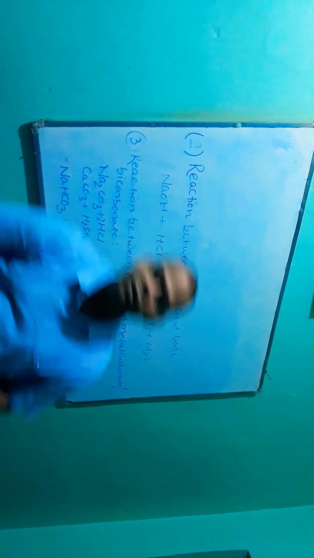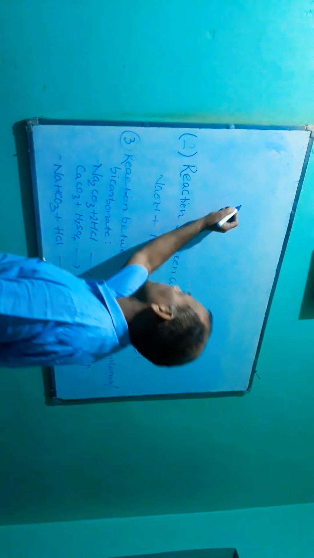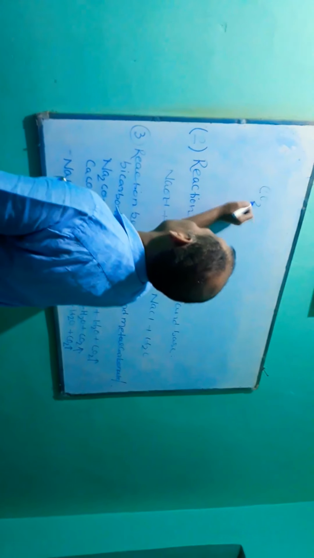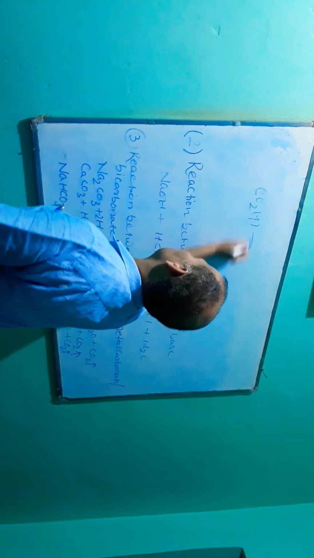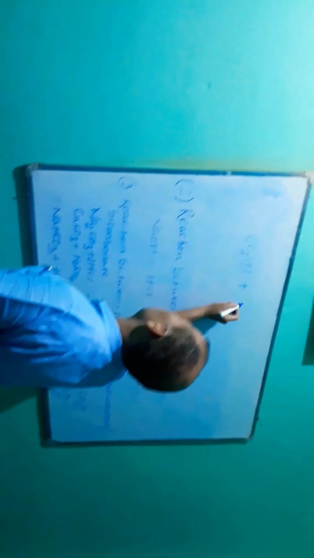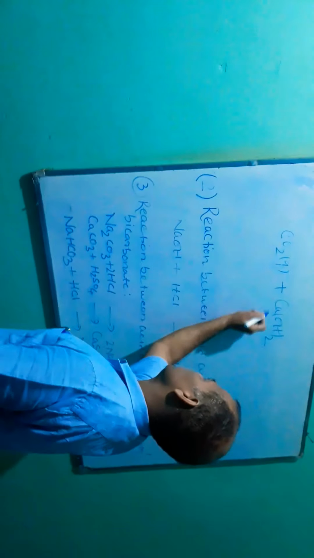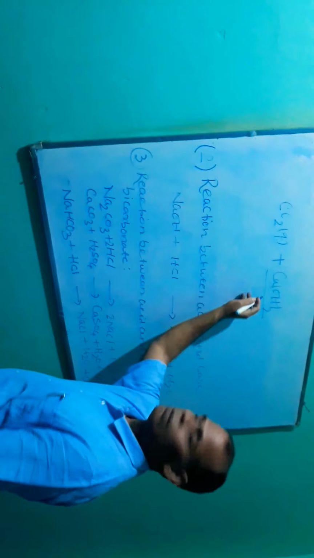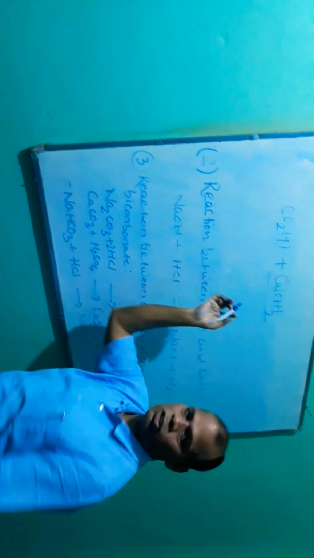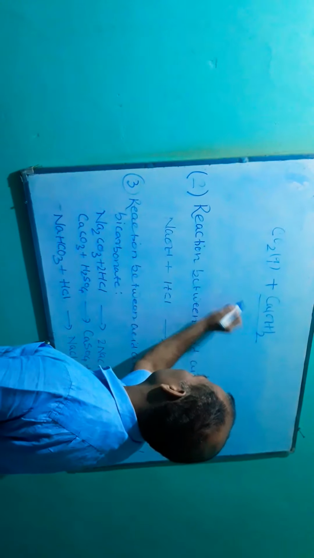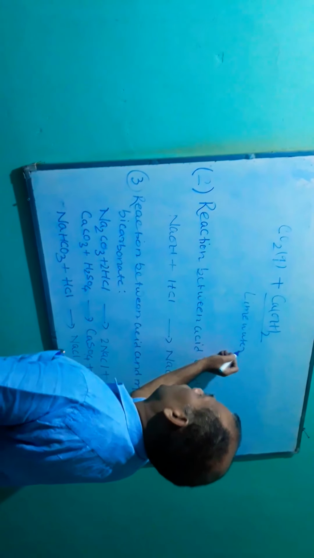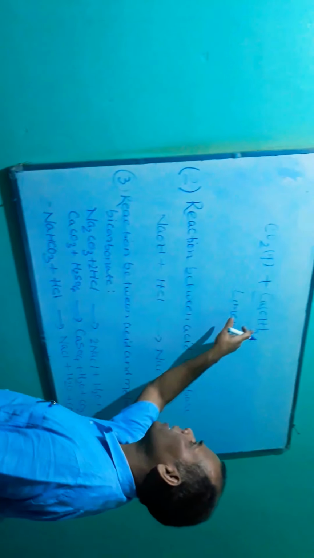The evolved carbon dioxide gas is passed through lime water. This is the formula of lime water. Chemically it is called calcium hydroxide, or lime water. So when carbon dioxide is passed through